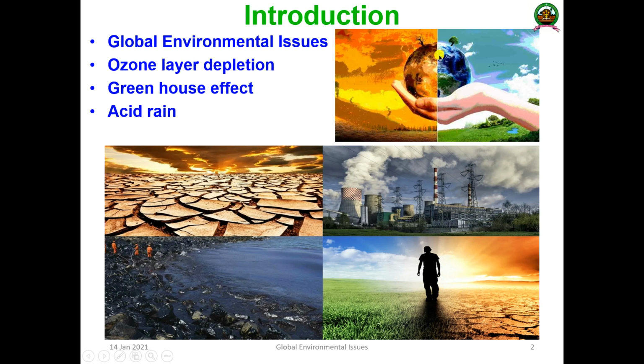So the fresh earth, the greenery of the old earth, is now completely under threat due to human activity. In these global environmental issues, we are going to discuss ozone layer depletion, greenhouse effect, and acid rain in detail. That is what they have mentioned in Unit 5.